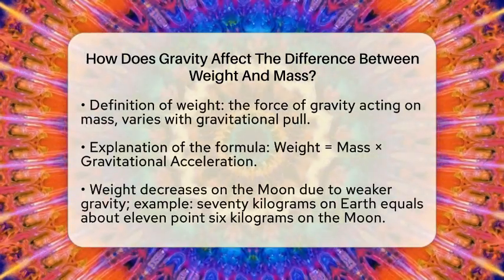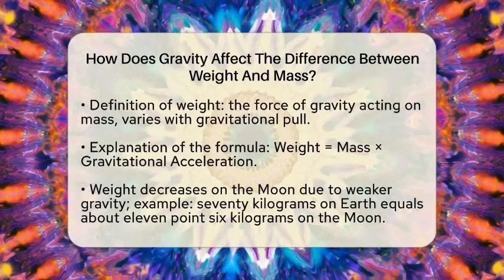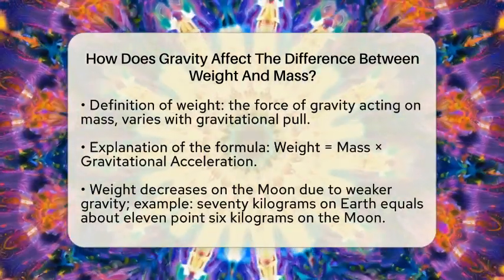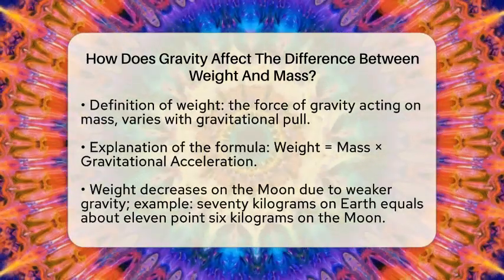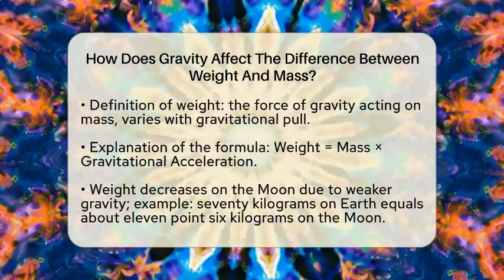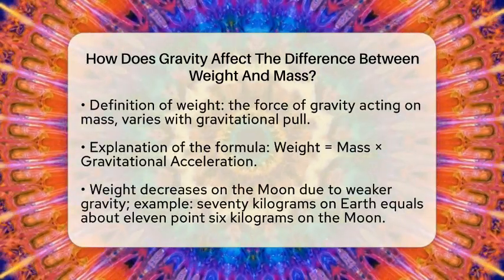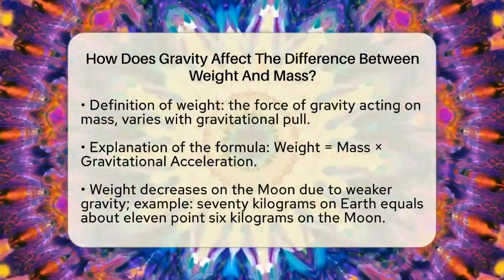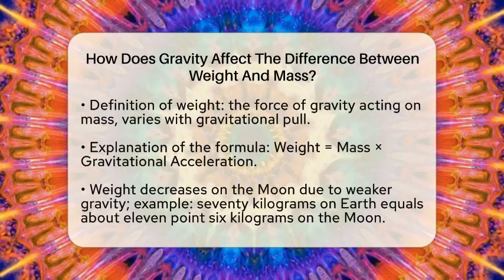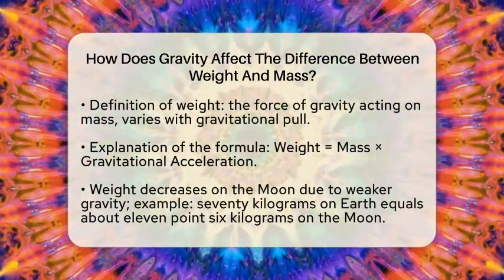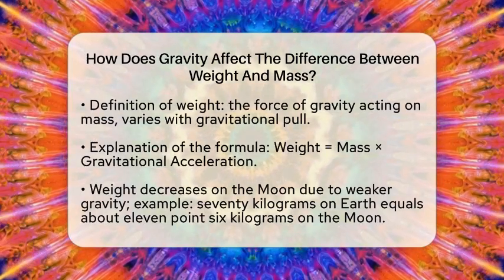To understand this better, we can look at the formula that connects weight and gravity. The formula is weight equals mass multiplied by gravitational acceleration. This means that if the gravitational pull is weaker, like on the moon, your weight decreases. For example, on the moon, gravity is about 1/6 that of Earth's. So, if you weigh 70 kilograms on Earth, you would weigh only about 11.6 kilograms on the moon.